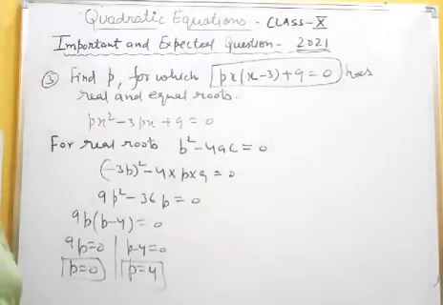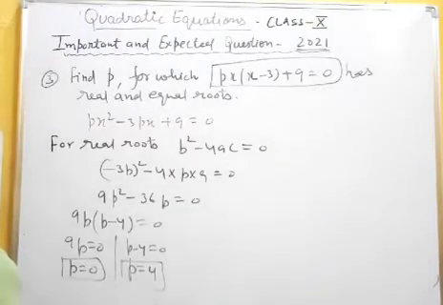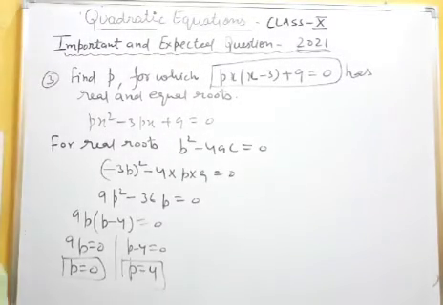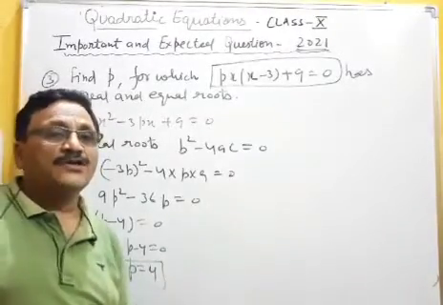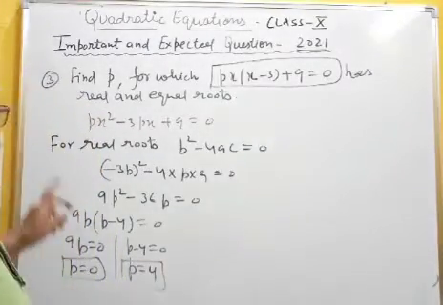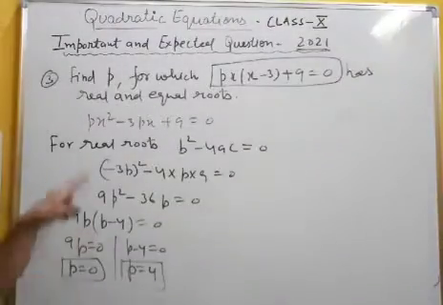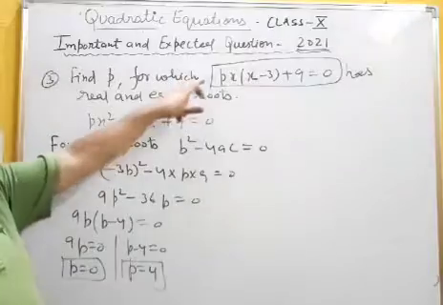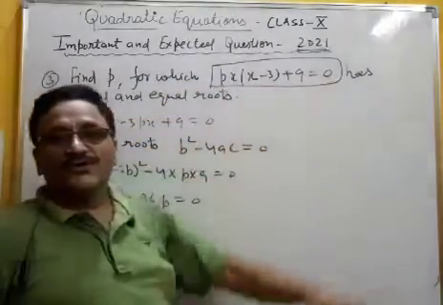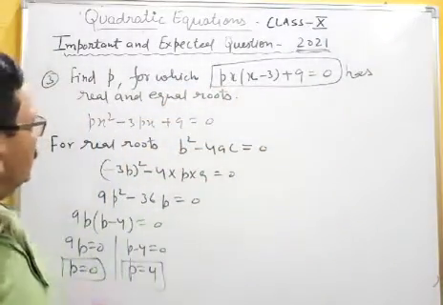Why can you lose marks? Whenever you get values, always try to substitute them in the equation and check whether they satisfy the condition of the given equation or not. Here you can see, if I put p equal to 0, the answer will be 9 equal to 0. Is it possible? It's not possible.